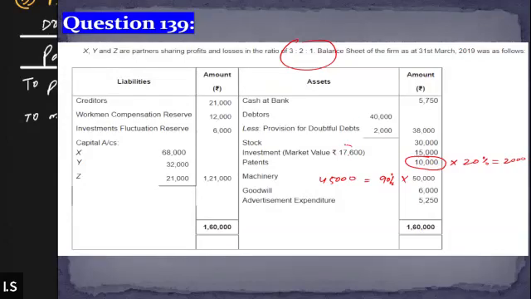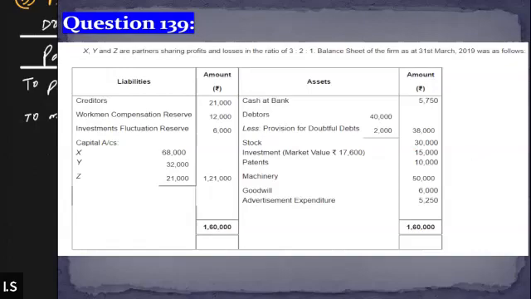Now let's look at the market value of the investment. Market value of the investment is how much? 17,600, right? And the book value of the investment is 15,000. So if Z is going to buy the investment at 17,600, that means the firm is going to generate a profit. The value of the investment is 15,000, and someone is buying that investment at 17,600. So we have a profit of how much? 2,600. Correct. 2,600 of profit will be there.